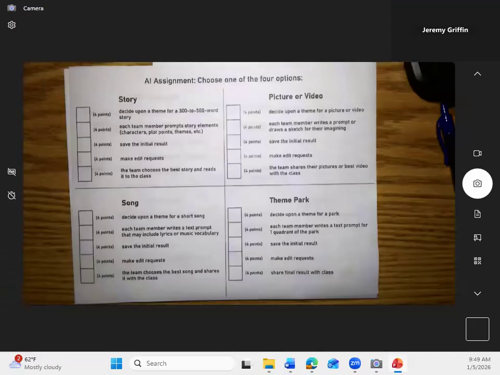So you guys pick one of those. You've got all day to work on this. Again, I'll make a link in Google Classroom where you can upload your final project. I'll see where you guys are at the end of class today and if you're ready to present these tomorrow.